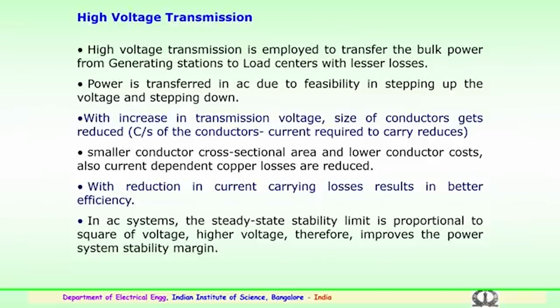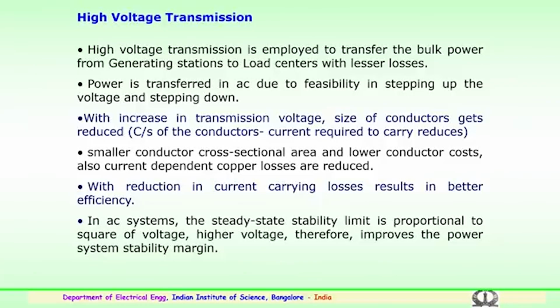This implies a smaller conductor diameter and cross-sectional area, and also a lower cost for the conductor. The current-dependent copper losses are also reduced. So with the reduction in current, the losses are lesser, which results in better efficiency for high voltage transmission.